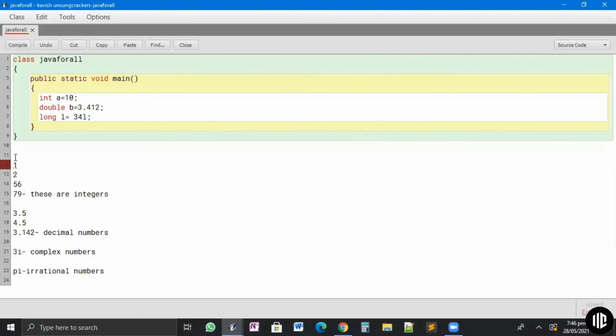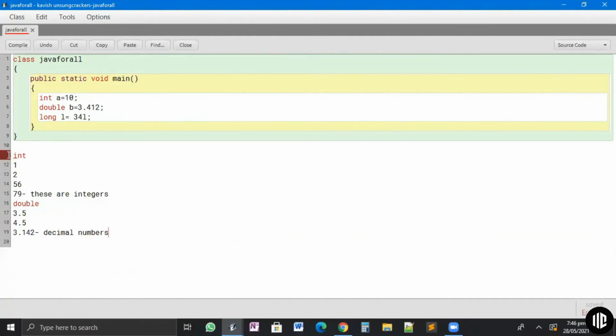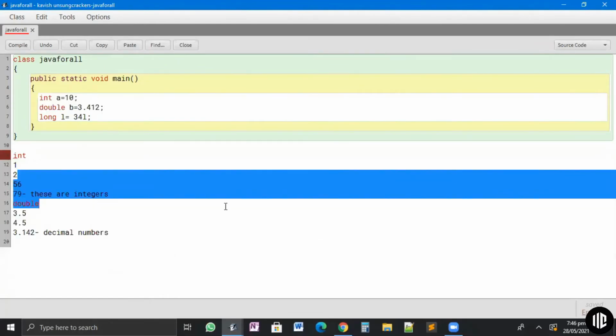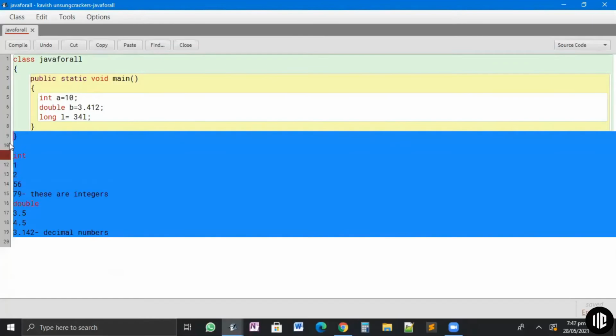To store integers in Java, we write something called int. This int that I've written here is used for storing integers. The double that I've written here is used for storing decimal numbers. Let's forget about irrational and complex numbers as of now.